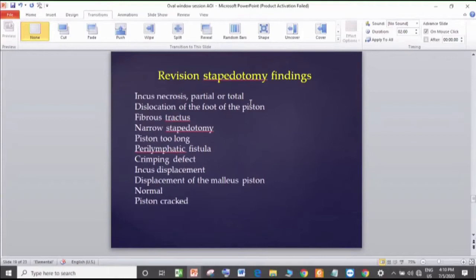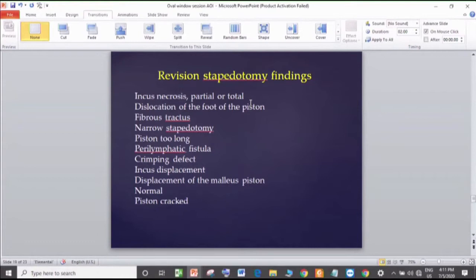So in these situations, laser is amazing, most useful. With a lower wattage defocused laser, you have to vaporize all those adhesions one by one around the piston, completely, to delineate your footplate, and then you remove the piston.